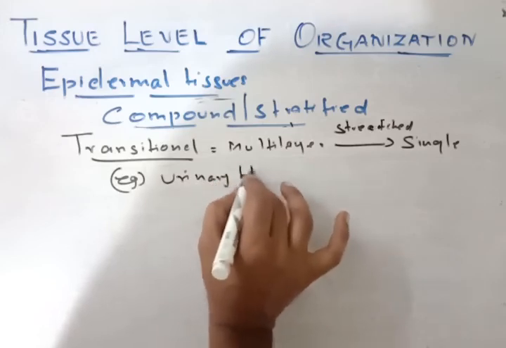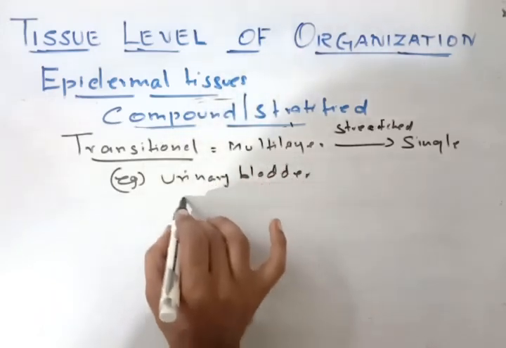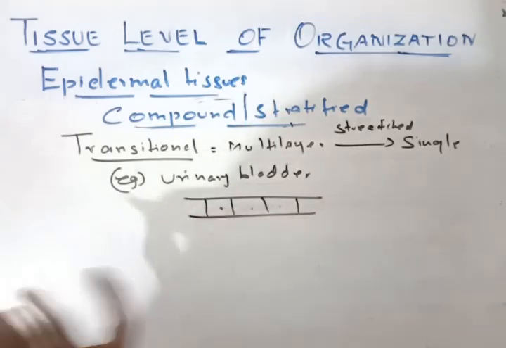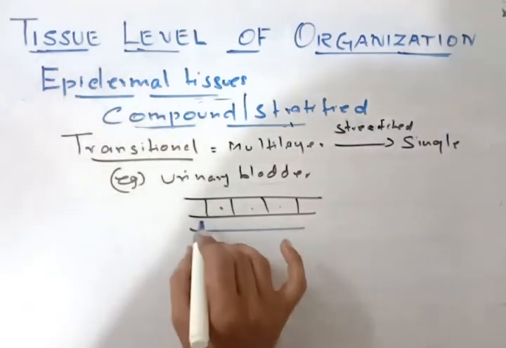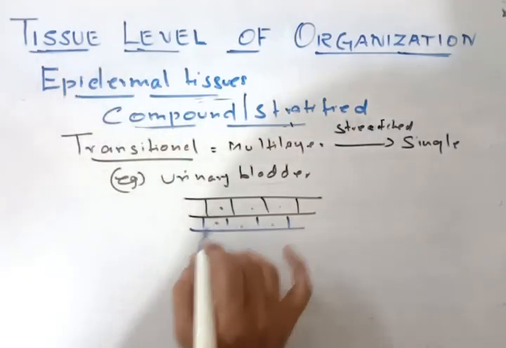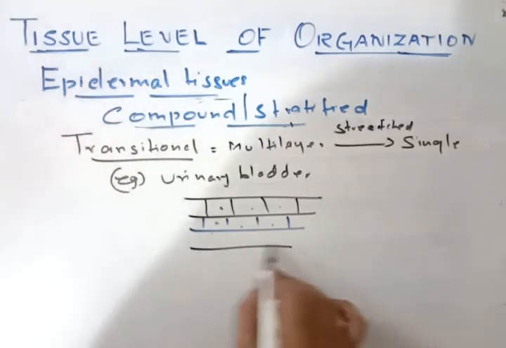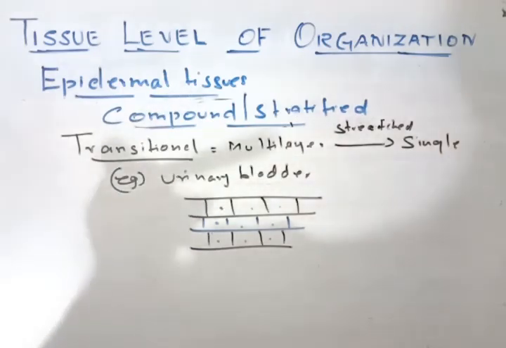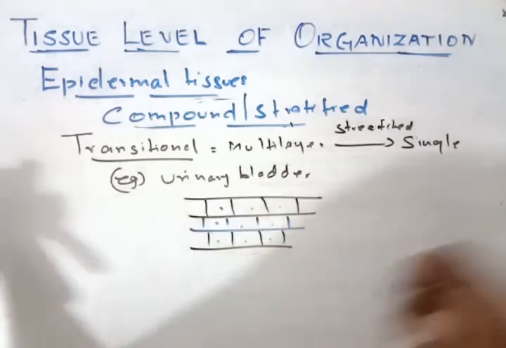For example, the urinary bladder. This is the first layer, and the blue color is the second layer. Then one more layer, so like this you will have multi layers. Now inside the urinary bladder, when the urine is filled up, it will get stretched.